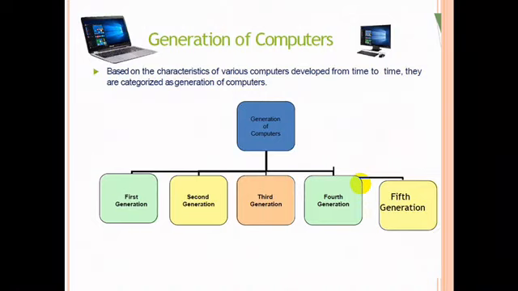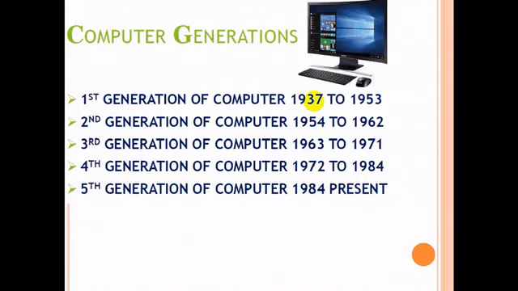In first generation, the time period was 1937 to 1953, in second 1954 to 1962, in third generation 1963 to 1971, fourth generation 1972 to 1984, and fifth generation from 1984, and at present we are using this fifth generation. So let us now briefly discuss the first generation of computers.